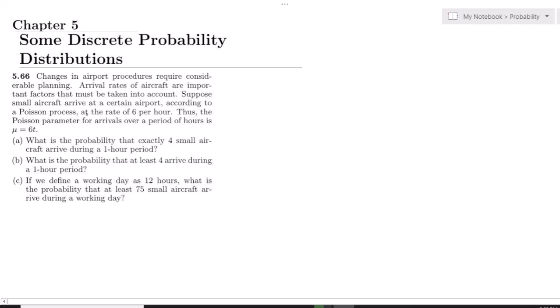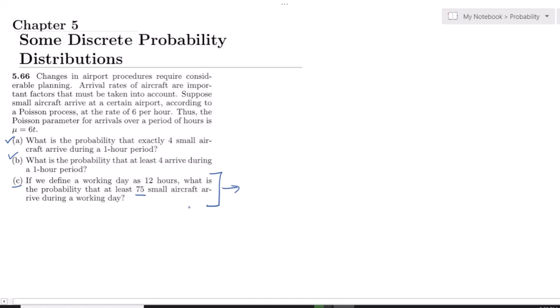Welcome back, guys. This is question 5.66, and in our previous video we have solved part A and part B of our question. So in part C of our question, what is the statement? If we define a working day as 12 hours, what is the probability that at least 75 small aircraft arrive during a working day?